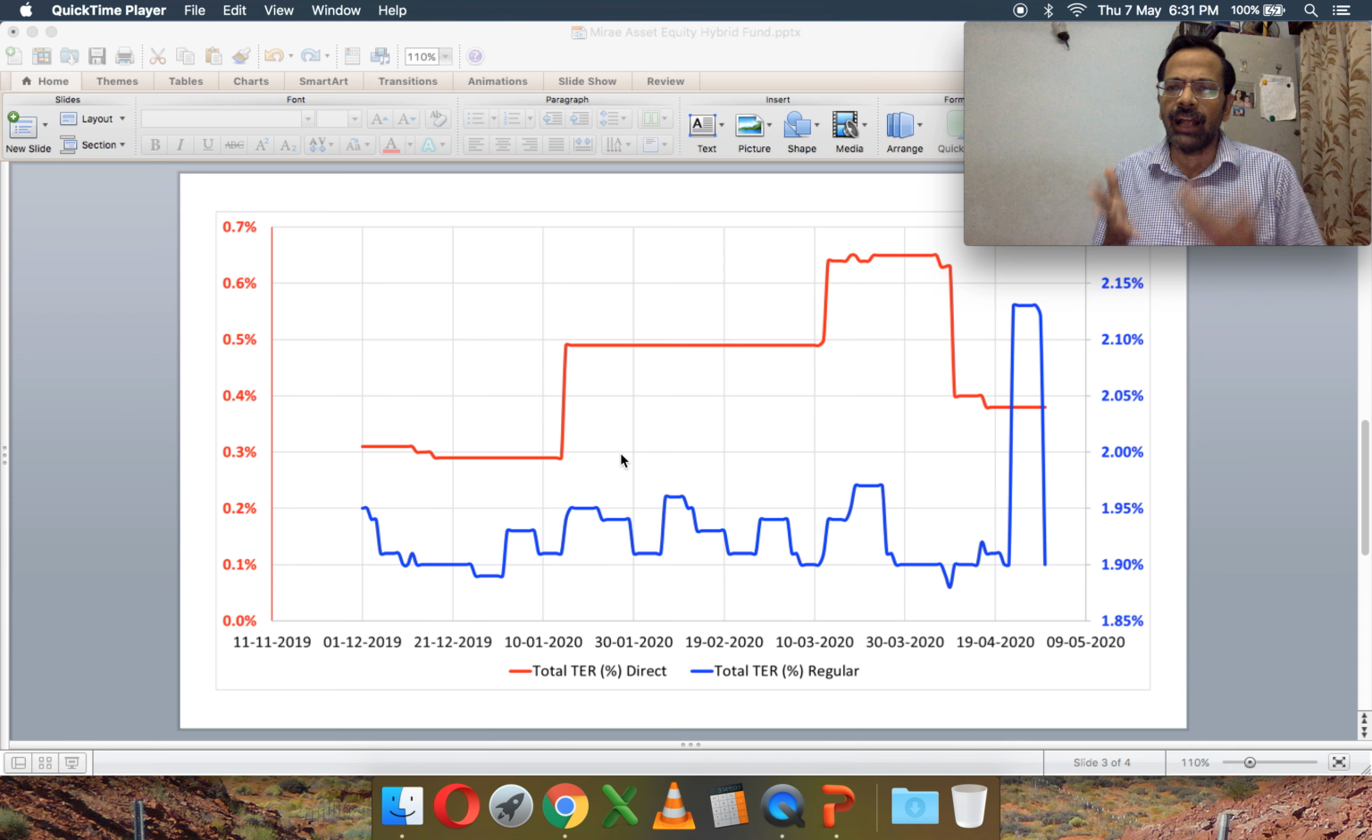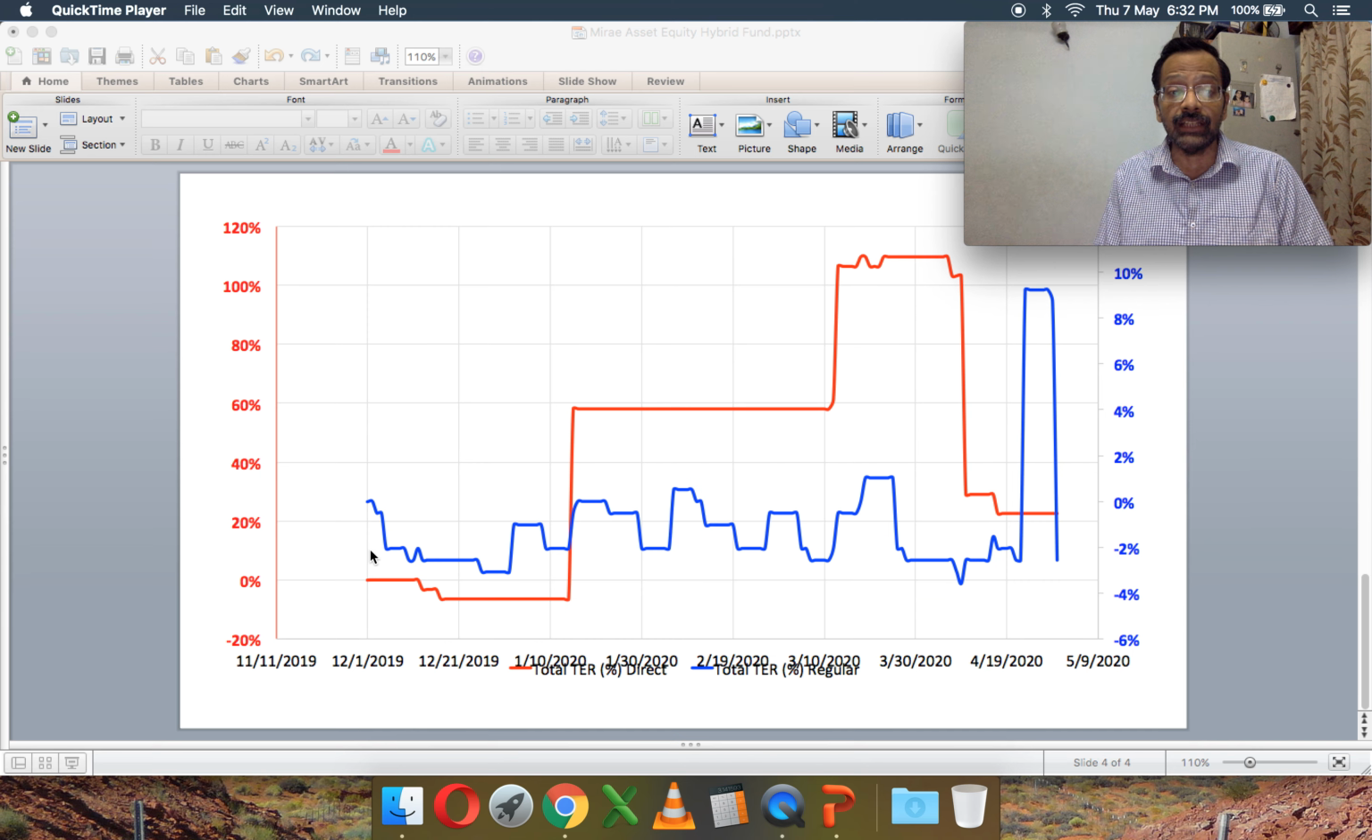I think SEBI should mandate that these reasons should be provided to unit holders. It's just not on that they keep doing this. Look at the fluctuations in this. It's just unacceptable. Now, coming to the direct plan, which is on the red axis here, 0.3%, then it shot up to about 0.49% or so, then it shot up to 0.6364%, then it fell down at the start of the new financial year to about 0.4%. So from the initial 0.3%, it's a little bit more, 0.4%.